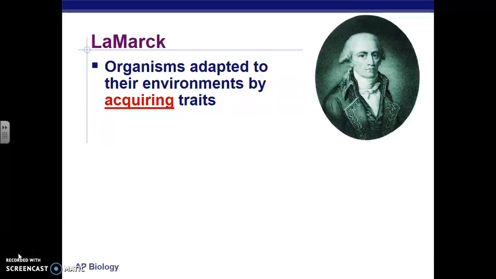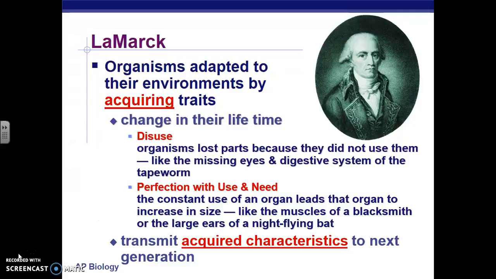The first theory of evolution was developed by a guy named Lamarck. Lamarck's idea was that over time, organisms acquired traits that they needed throughout their lifetime and then passed them on to their offspring. The classic example of this is giraffes. What Lamarck thought is that as trees grew taller, the living giraffes had their necks grow larger because they needed them to be able to reach the food.